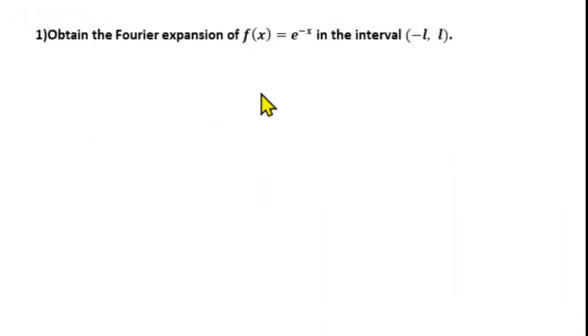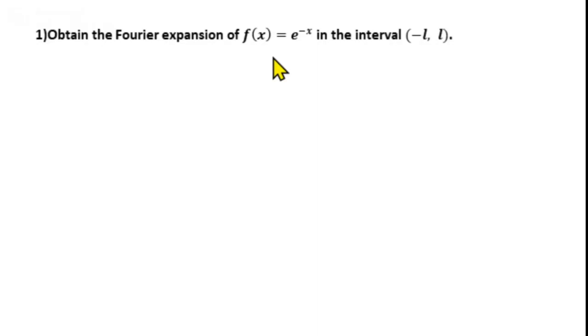Now look at this problem. We need to find the Fourier series expansion of the function f of x equal to e power minus x, and f of x is defined over the interval minus L to plus L. So, before finding the Fourier series, we will find whether the function is even or odd. Since the interval is minus L to plus L, the function is even if f of minus x equal to f of x, and the function is odd if f of minus x equal to minus f of x.